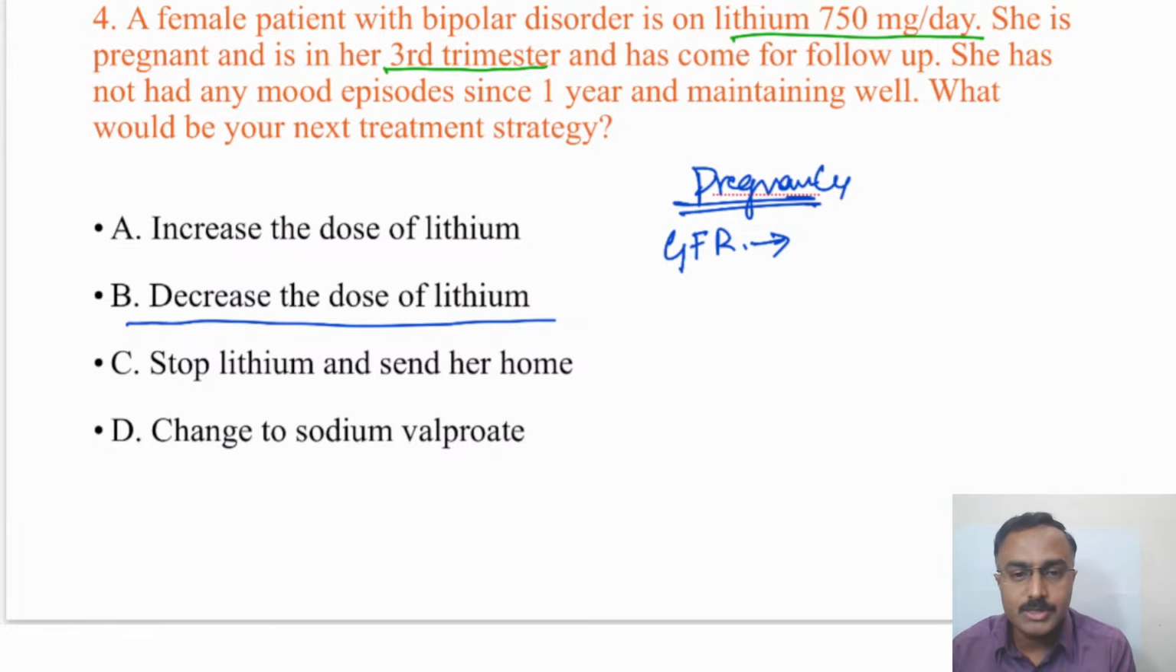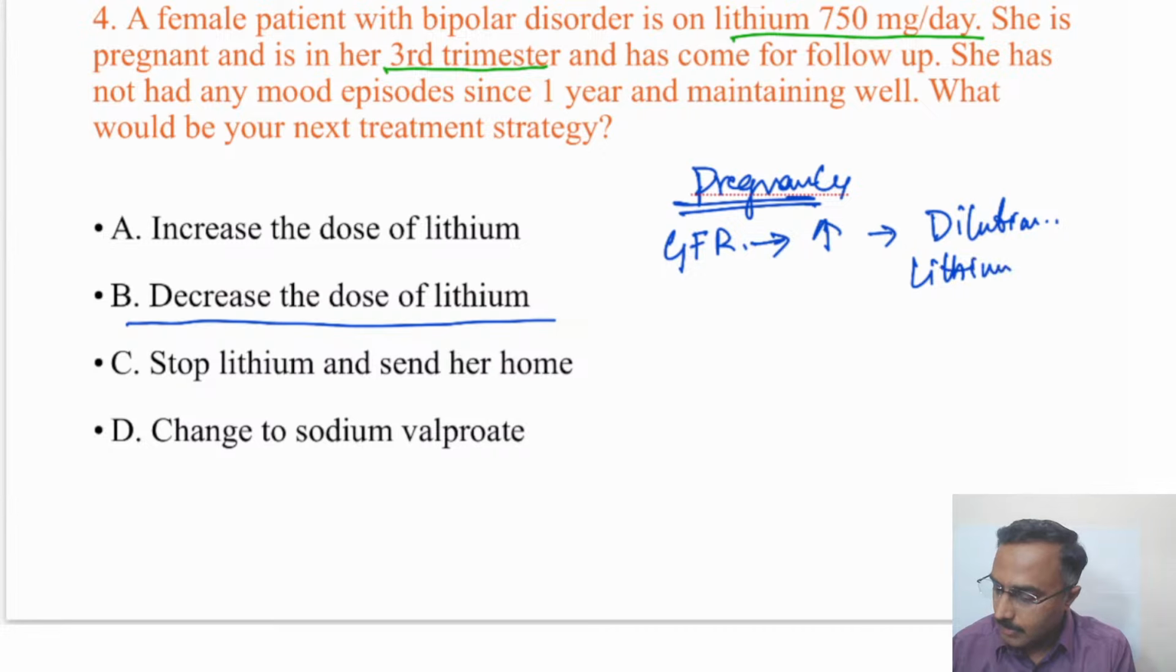Out of the options, this is the best option because GFR tends to increase in the early trimesters. Because of this, there is a kind of dilution, that is, the serum lithium level decreases. That's when consultant psychiatrists tend to increase the dose of lithium in the first and second trimester to achieve the prophylactic or therapeutic level. Here in this case, it's a prophylactic level.